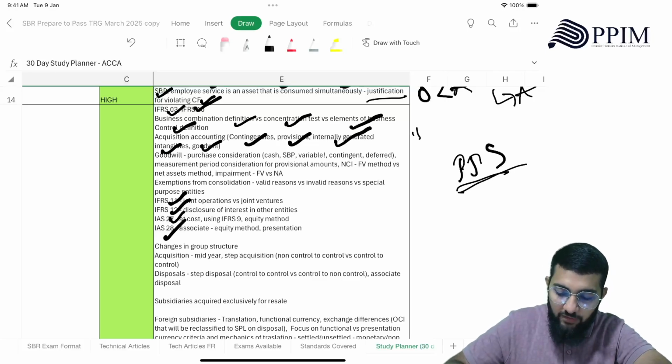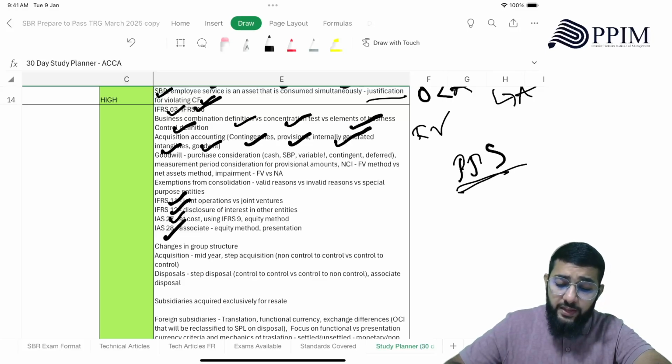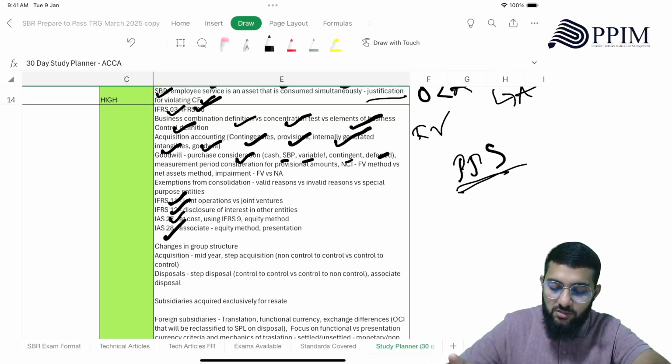As at the fair value when you acquire. Then goodwill, purchase consideration: cash, SBP, variable. These are new areas. SBP we saw at FRL, but variable is completely new. Contingent, deferred, right? These are going to be the different types of purchase consideration that you will be dealing with here, right? It can be cash that you pay to purchase a company.